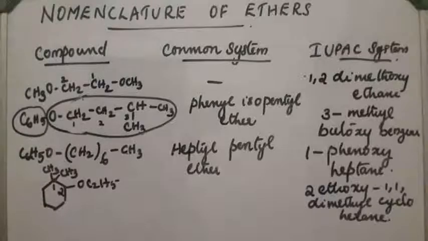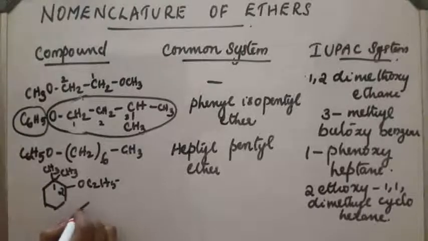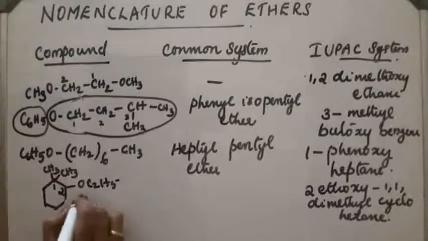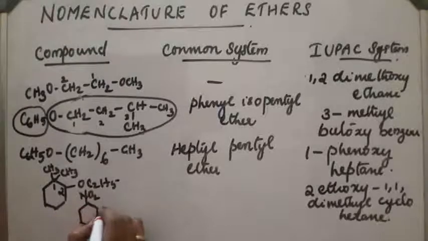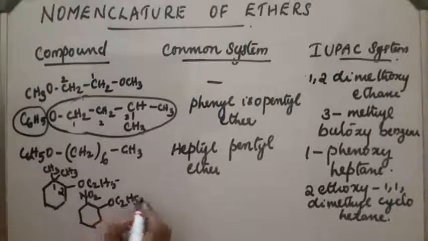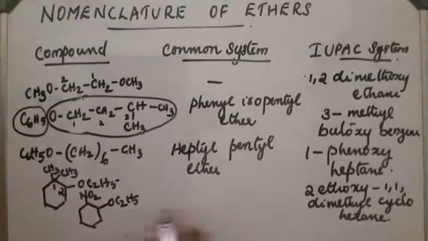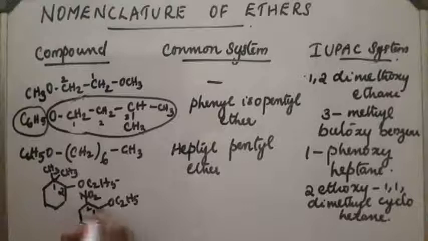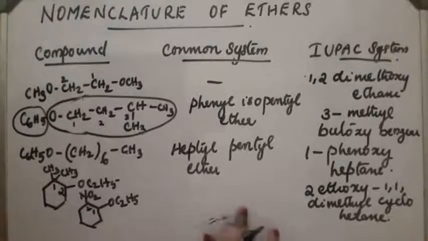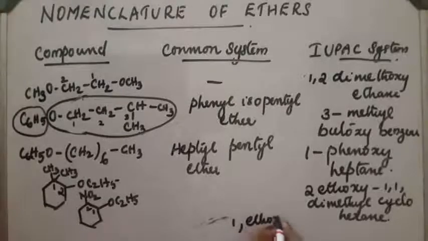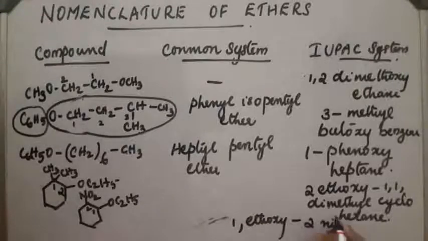Like this we have to name. Next cyclic compound, where an NO2 group is attached along with OC2H5. In such a case, we follow alphabetical order. So we start from here, 1, 2. The IUPAC name will be 1-ethoxy, and on the second position nitro, so 1-ethoxy-2-nitrocyclohexane. This will be the name of the compound.